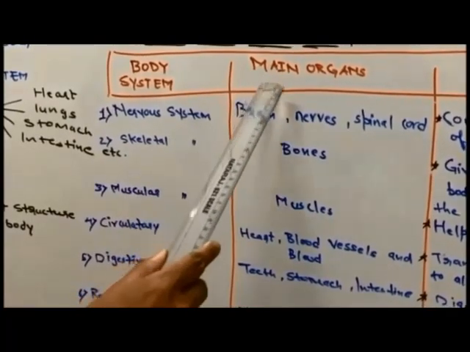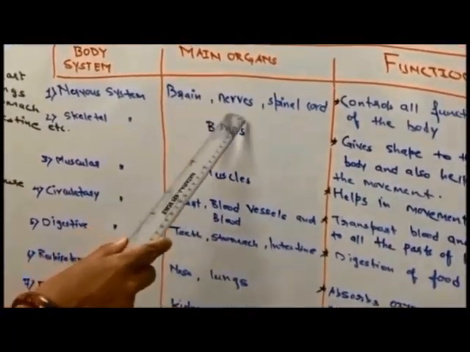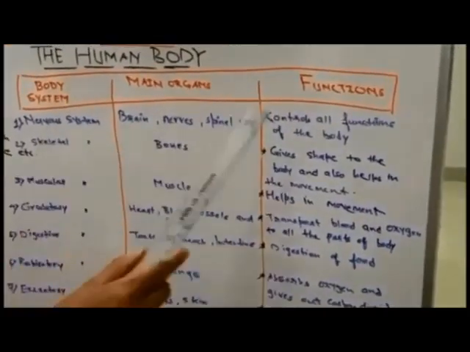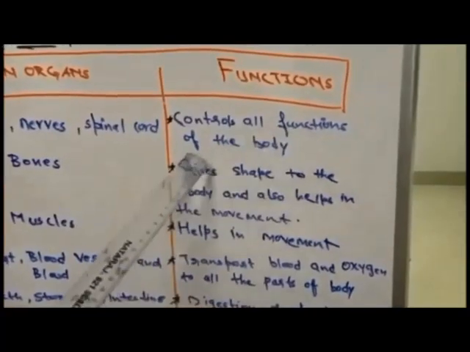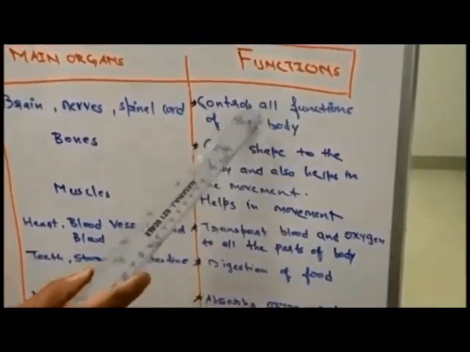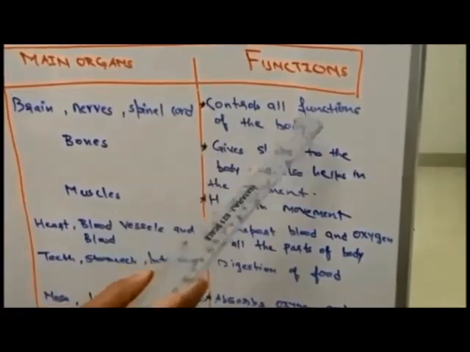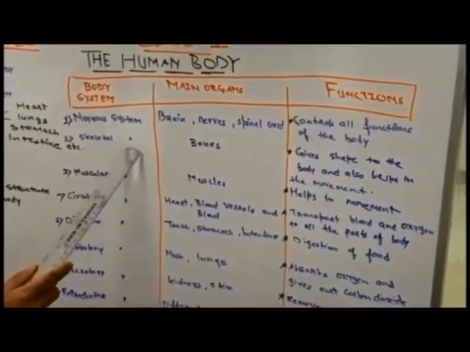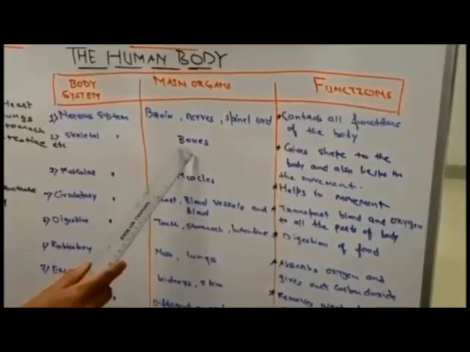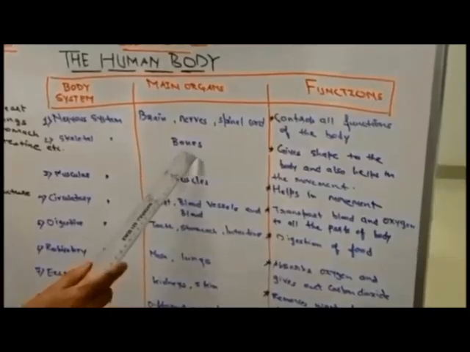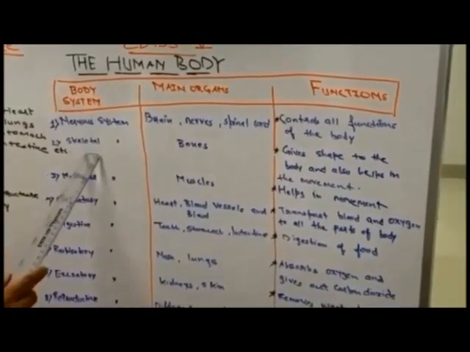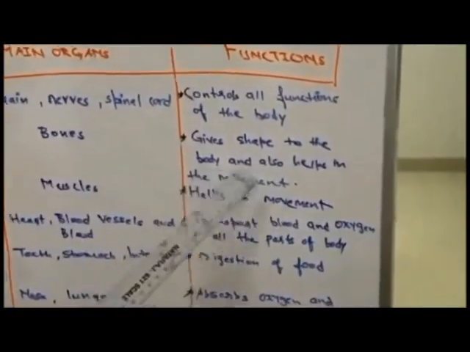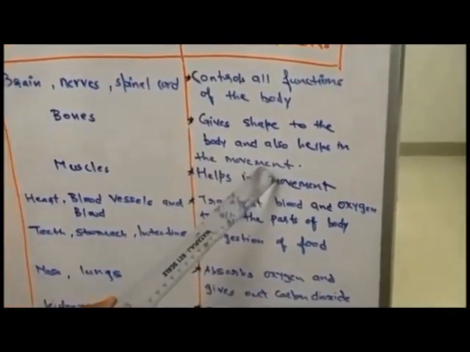In the nervous system, the main organs are the brain, nerves and spinal cord. The main function of the nervous system is to control all the functions of the body. Our body does various types of functions, and these various functions are controlled by the nervous system. Second is the skeletal system. The skeletal system is made up of bones. There are various types of bones which form the skeletal system. The main function of the skeletal system is that it gives shape to the body and also helps in movement.